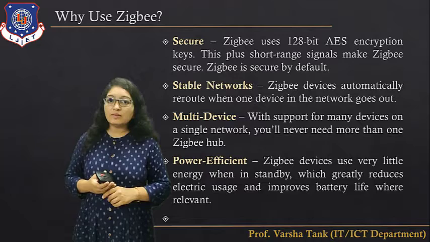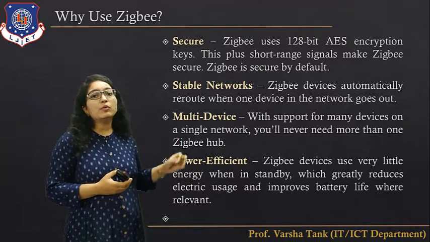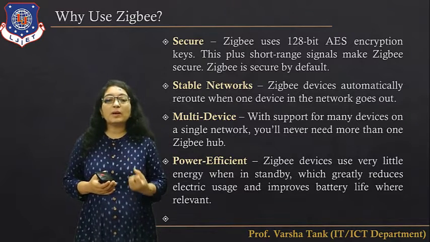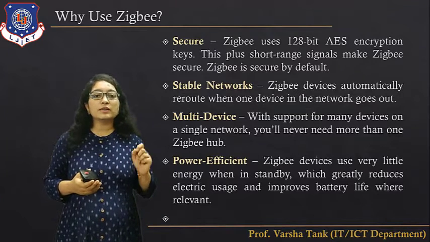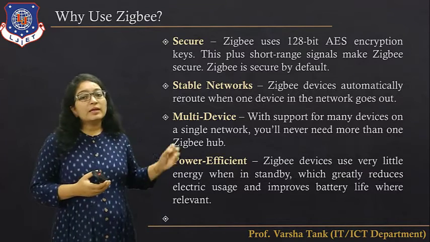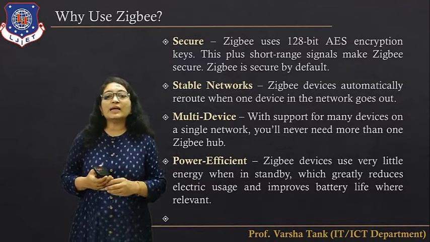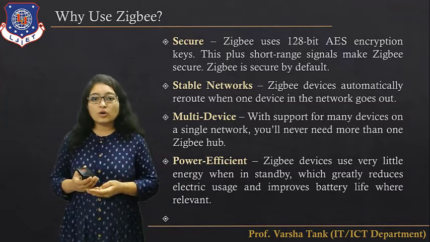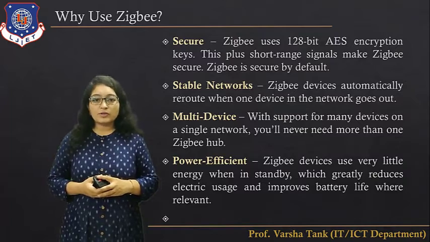Then the next one is multi-device. With support for many devices on a single network, you will never need more than one ZigBee hub. So if you have the ZigBee hub, you can connect multiple devices. As we have discussed, ZigBee supports 65,000 devices in one network. Then it is power efficient. ZigBee devices use very little energy in standby mode, which greatly reduces electronic usage and improves battery life where it is relevant.